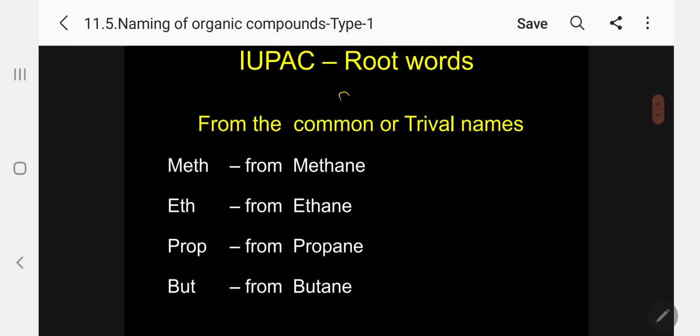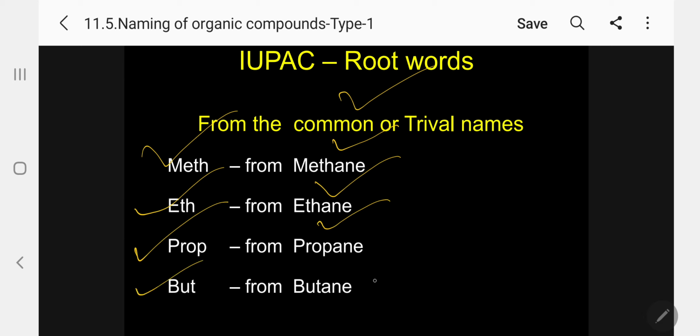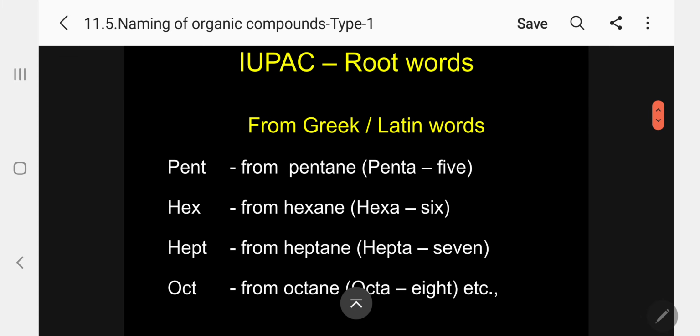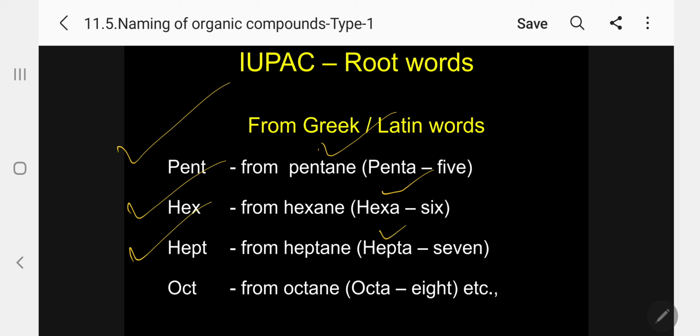Root words from common or trivial names: meth from methane, eth from ethane, prop from propane, but from butane, which is a common name. And from Greek or Latin words: pent from pentane, penta 5; hex from hexane, hexa 6; hept from heptane, hepta 7; oct from octane, octa 8.